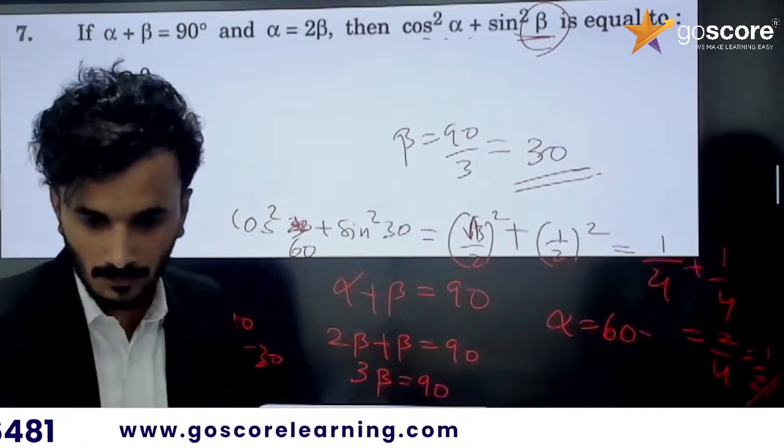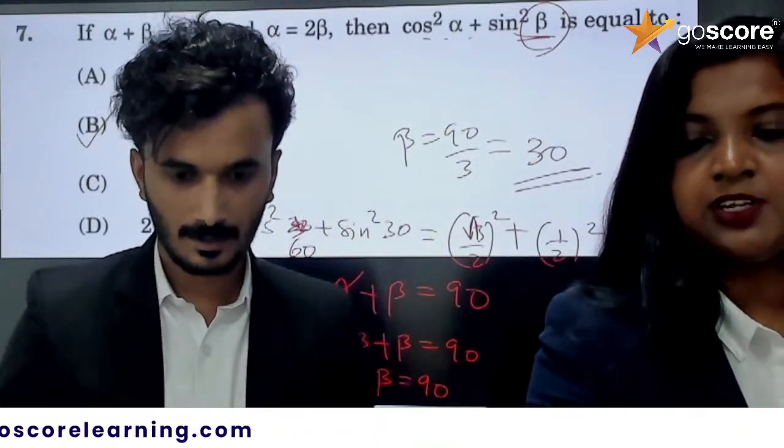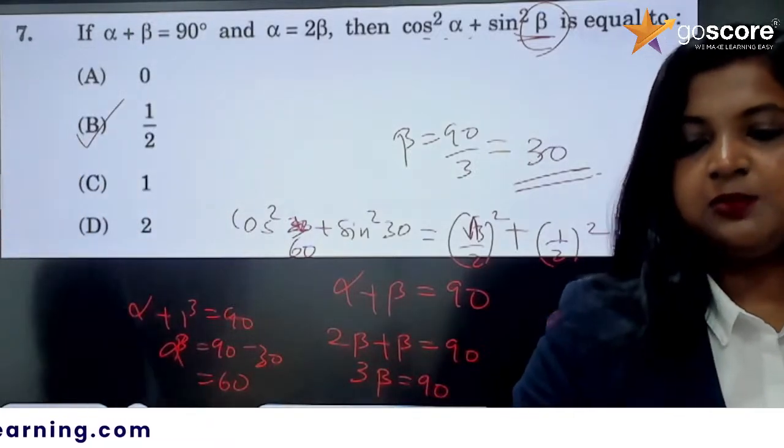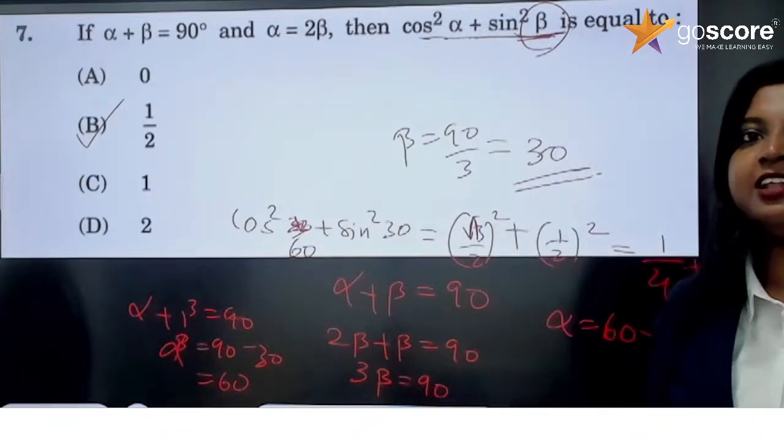Option B. How many of you got the correct answer? Many of them got the correct answer, but someone read the question differently and got 1. They may read it as cos square alpha plus sine square alpha, which must be 1.